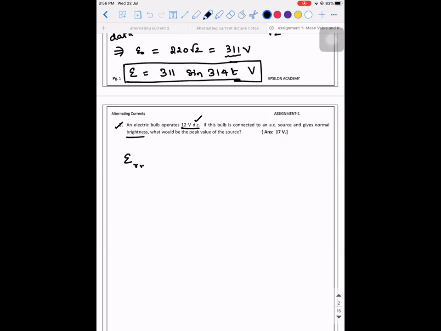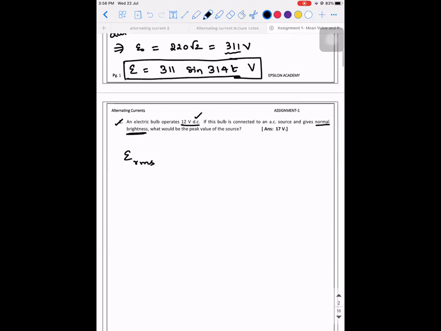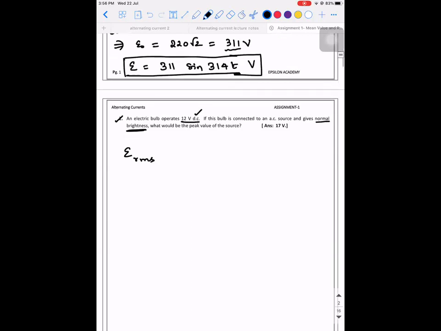Average or RMS? RMS only, because the hint here is they told you normal brightness. So the bulb will work on the principle of the heating effect of current, meaning the same amount of heat is generated, meaning it should be an RMS value. Nowhere in this chapter will they give you the average value. Average value is only for you to know. Every value of AC that you're dealing with is only RMS. Have this point in your mind.